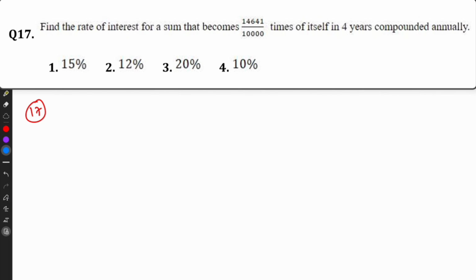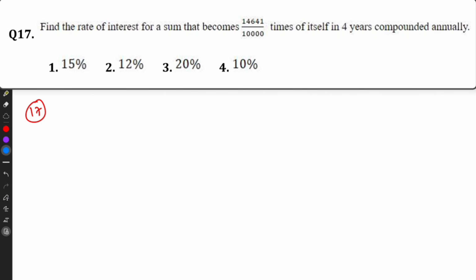For the second year, so 10,000. Interest on 10,000 is 1,000. So that will be for the first year. 11,000 plus 10%, 1,100, it will become 12,100. This is for 2 years.